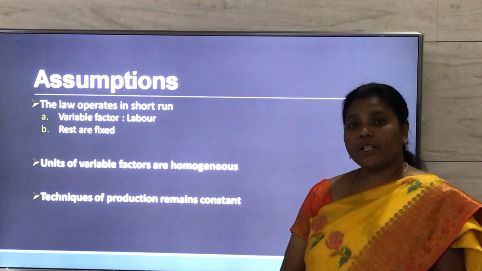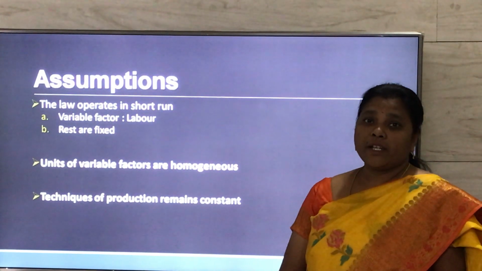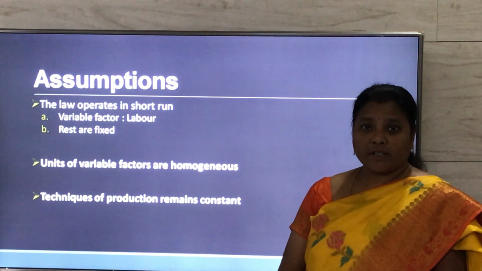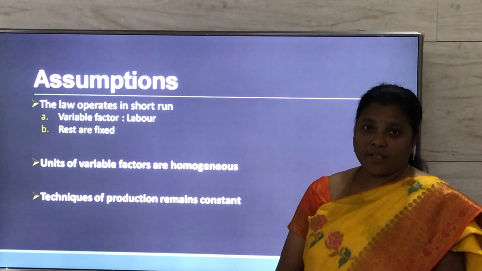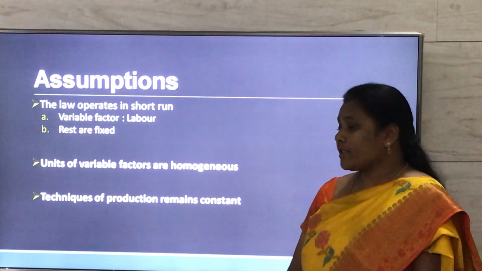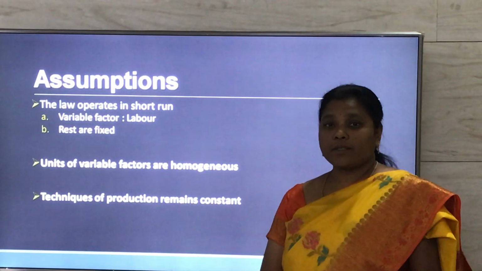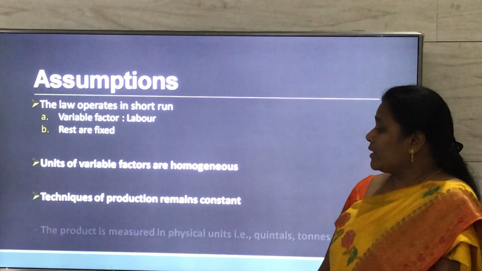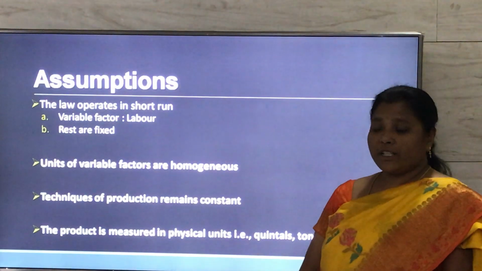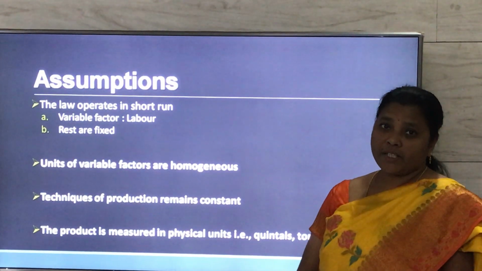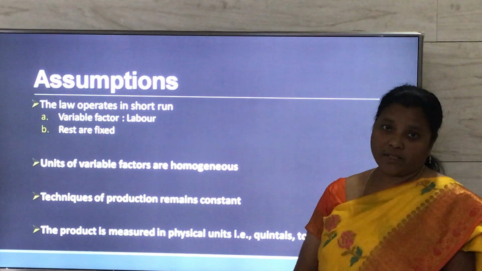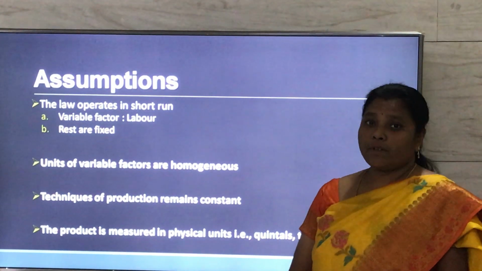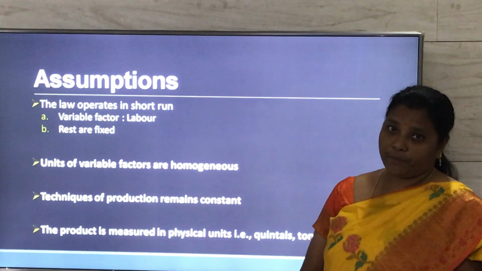If there is an improvement in the technology, what happens? It is going to increase the average product and marginal product instead of diminishing. Because of this, the state of technology is assumed to be constant in the law of variable proportion. And not only that, the product is measured in terms of physical units, that is in quintals or tons. So these are some of the important assumptions of the law of variable proportion.